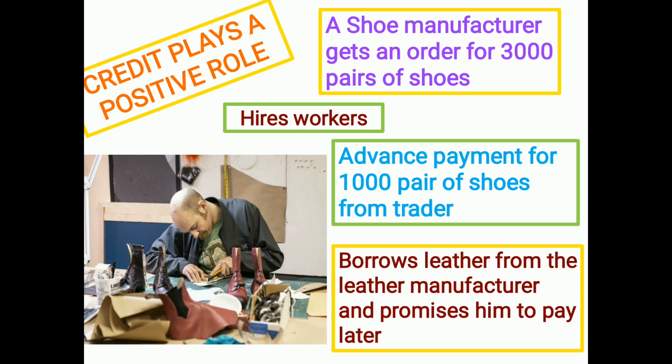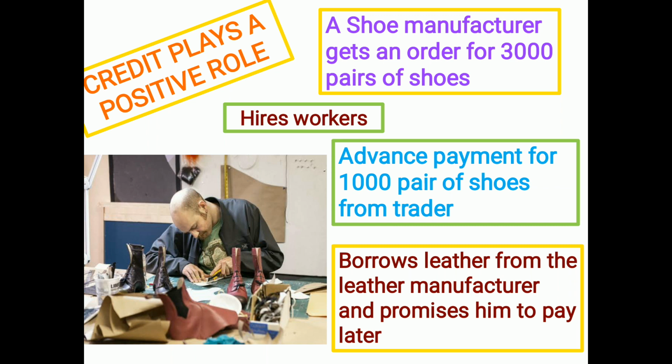So with the available advance payment and the leather raw material, he manufactures the product and supplies the 3,000 pairs of shoes to the trader at the stipulated time. After supplying the shoes, he earns the money.